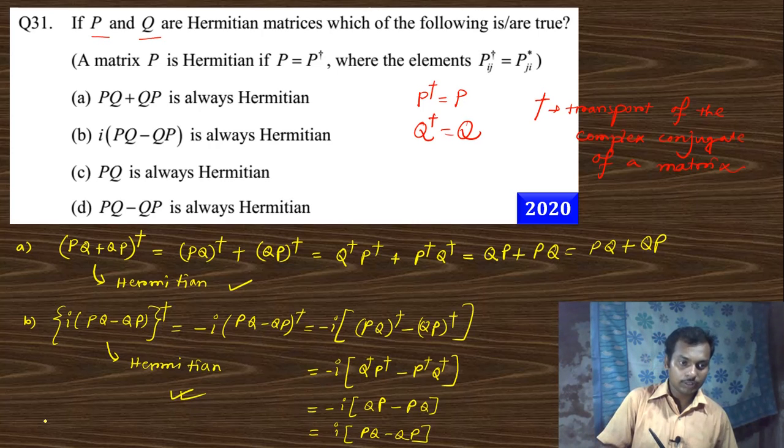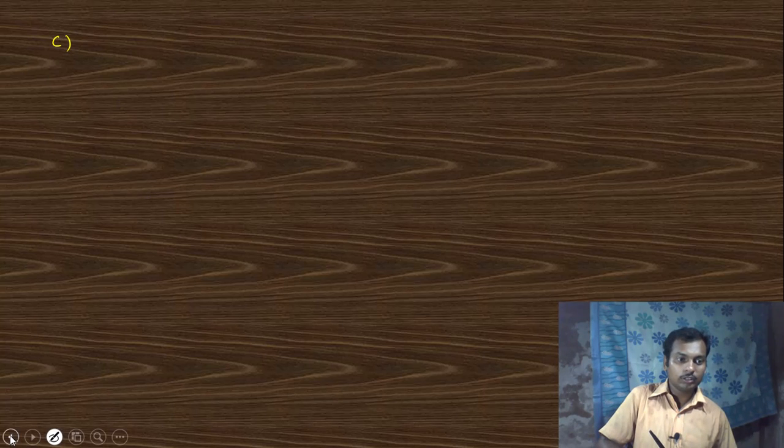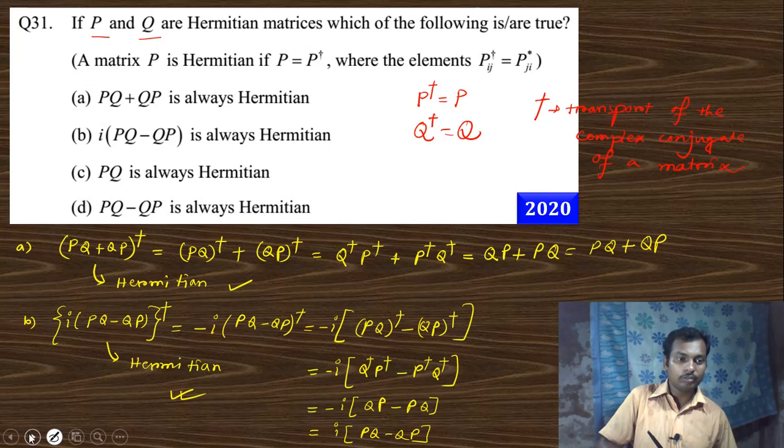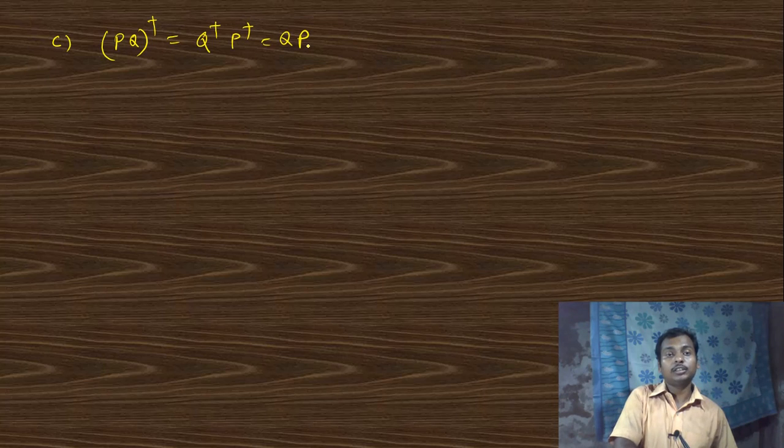Go to the next option, option number C. What does option C say? Option C is PQ. So we take PQ and take the dagger. This is nothing but Q dagger P dagger, which is nothing but QP. So (PQ) dagger is QP. This is not Hermitian. So this is not correct.